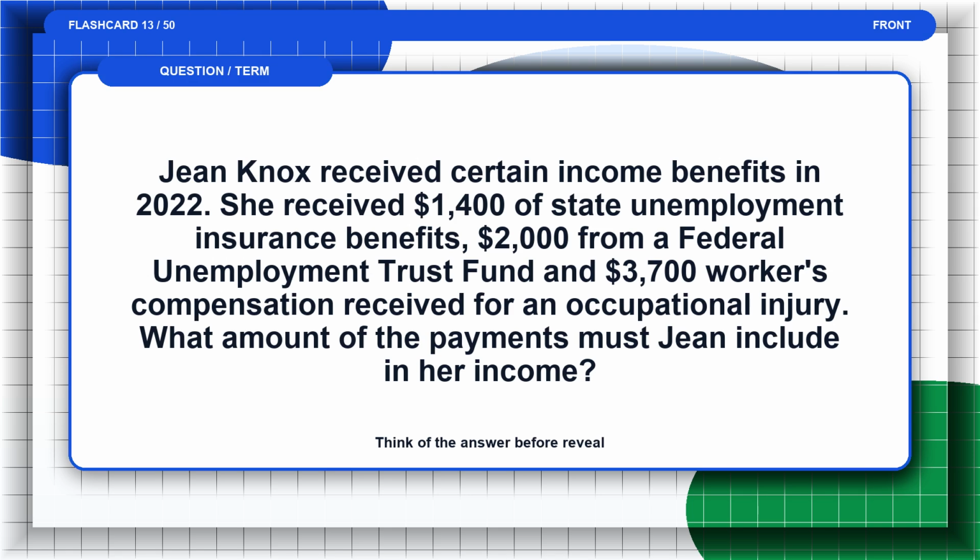Flashcard 13. Jean Knox received certain income benefits in 2022. She received $1,400 of state unemployment insurance benefits, $2,000 from a federal unemployment trust fund, and $3,700 workers' compensation received for an occupational injury. What amount of the payments must Jean include in her income? Think of the answer before the reveal.